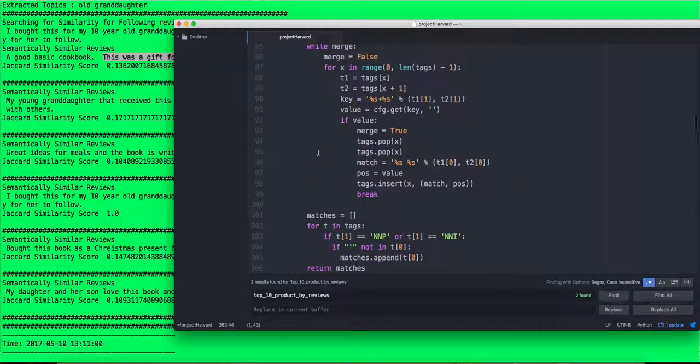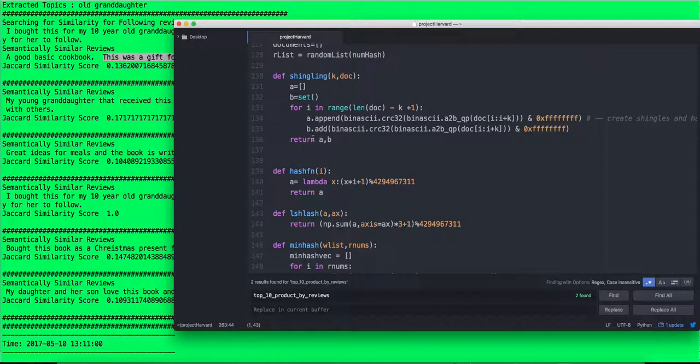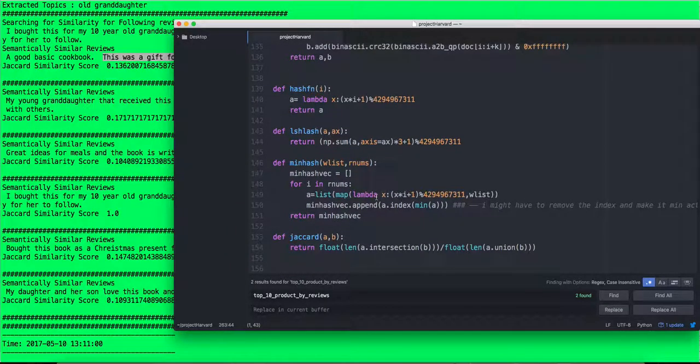So the code for shingling is here. As I mentioned earlier, for training we go through a process of shingling. In shingling, what we do is we are just taking a document and converting it into a set of shingles, and we pass a value for k, which can be varied, and we test it for different values of k to find the most appropriate ones, which give the most appropriate results for us.